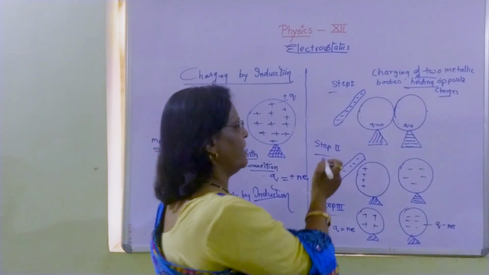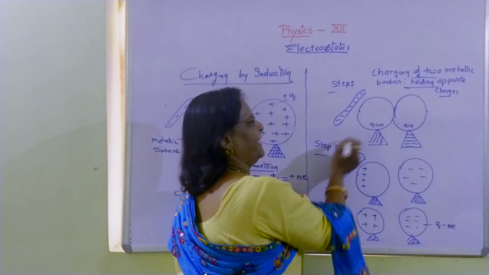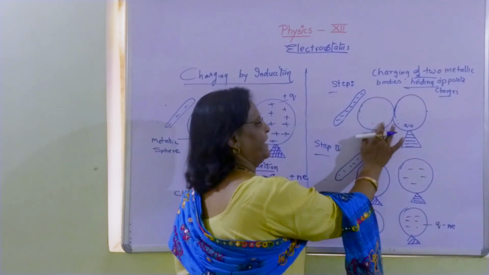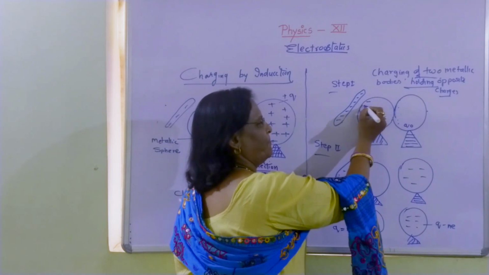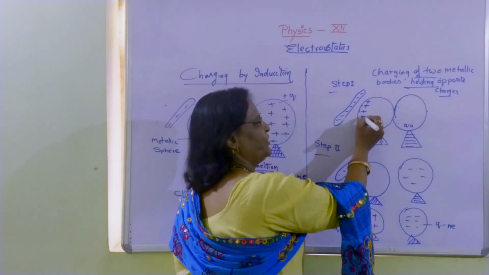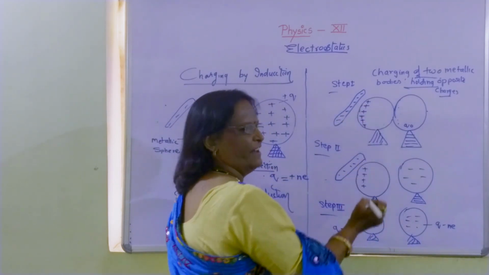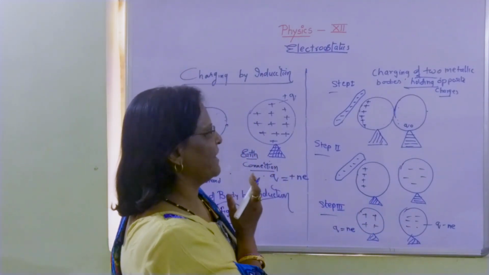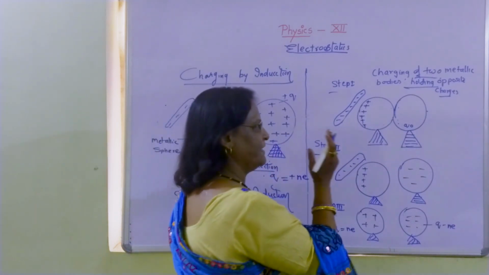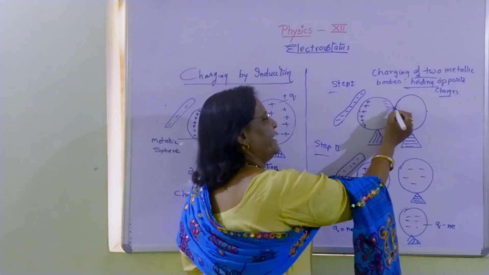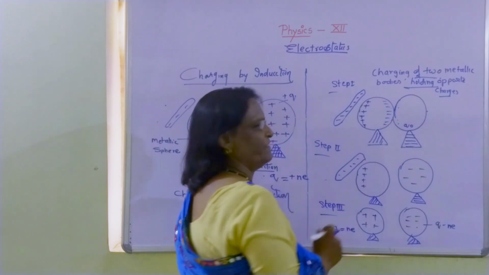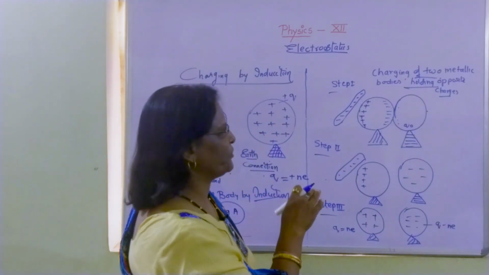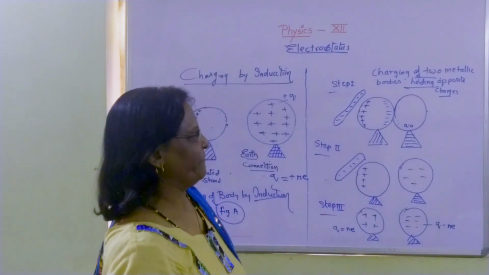Now, as the negative rod is brought near the metallic body, all the positive charges which were present on this sphere come closer, pulled towards the left hand side. At the same time, all the negative charges which were present earlier and were neutralized, shift towards the right hand side.